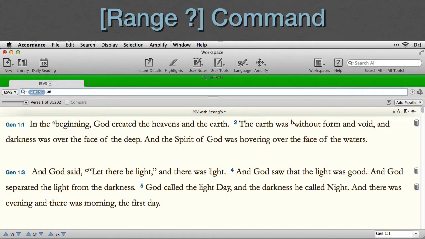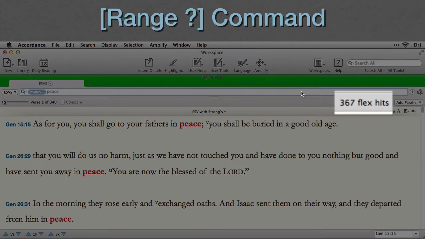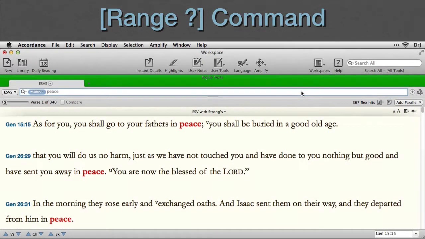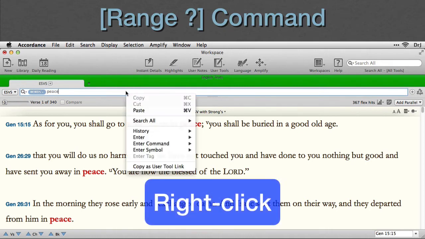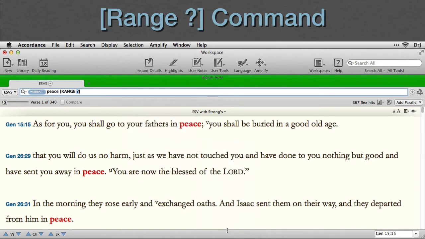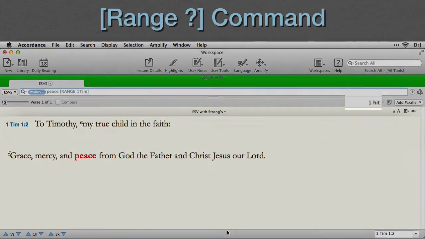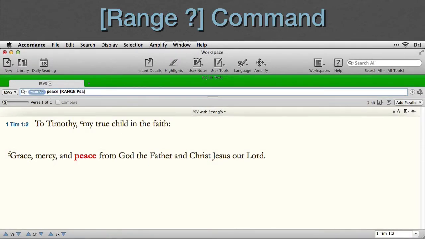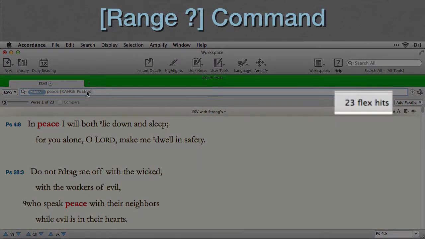If we do a simple search for peace, Accordance finds 367 hits. Now, let's limit the range using a range command. We right-click in the search entry box and choose Command, then Range. We'll just type in the name of a book here, 1 Timothy. 1 hit. Change the range to Psalms, and we get 23 hits.